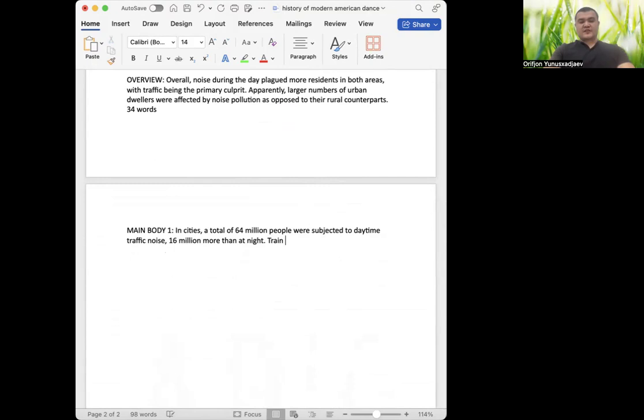Train disturbed, maybe. 10 million residents, I'm going to use the word residents again, by day, and it was 8, right? Maybe I will make some slight alterations here. 2 million fewer at night. That's it. Train disturbed 10 million residents by day and 2 million fewer at night.